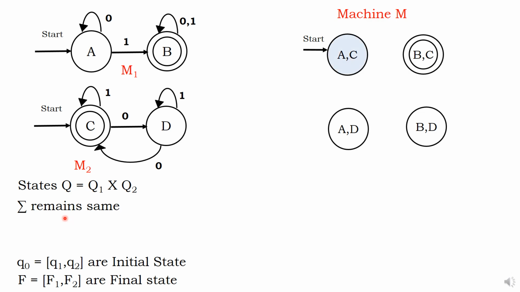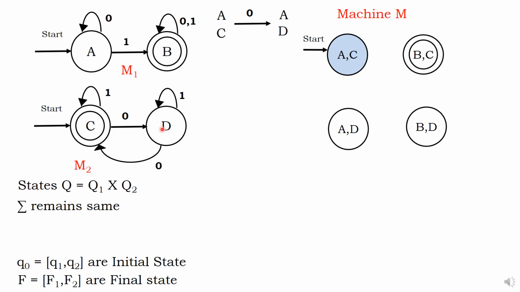Transition is very important. What is the transition? We are going to discuss it. Let us take AC. For AC, on 0 where will it go, on 1 where will it go? How am I going to calculate? I will calculate for A separately, for C separately, and then merge both. For A, on 0, what is the result? A. For C, on 0, what is the result?